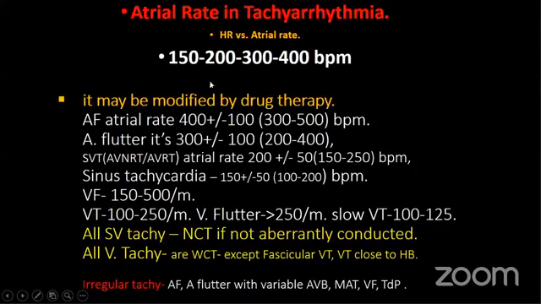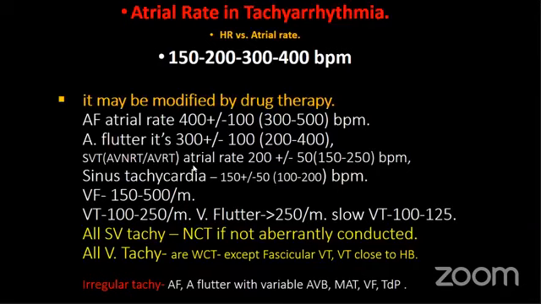This is very easy to remember: the atrial rate and the heart rate, 150, 200, 300, 400. Usually with sinus tachycardia the heart rate is 150 plus minus 50, meaning 100 to 200.